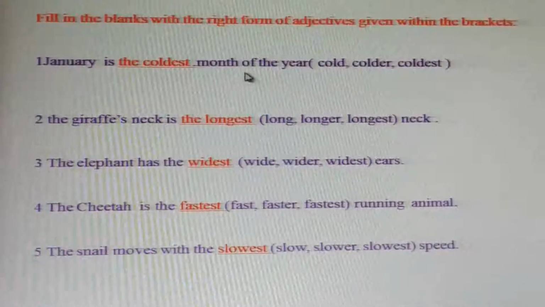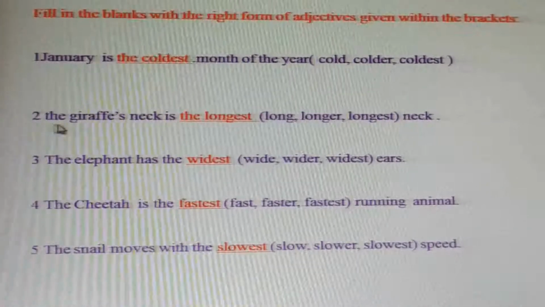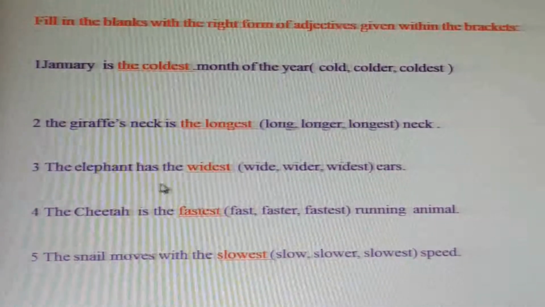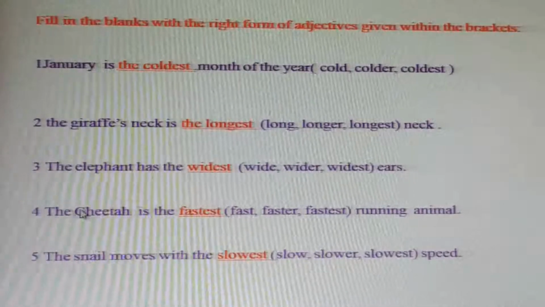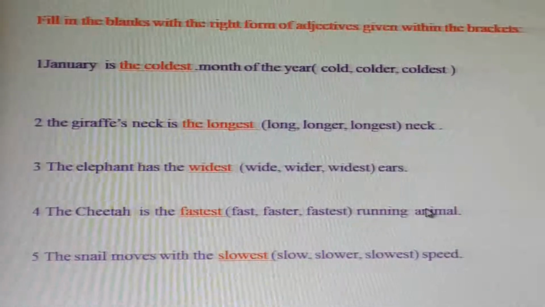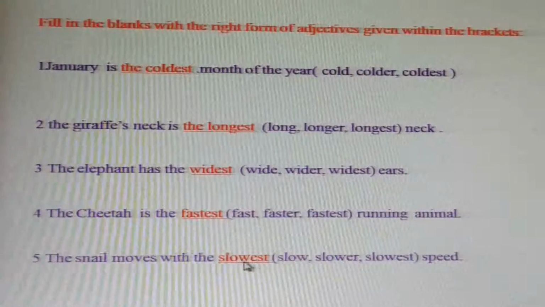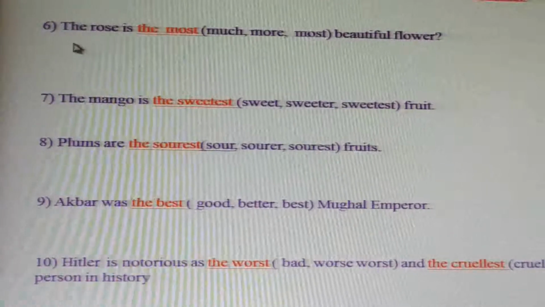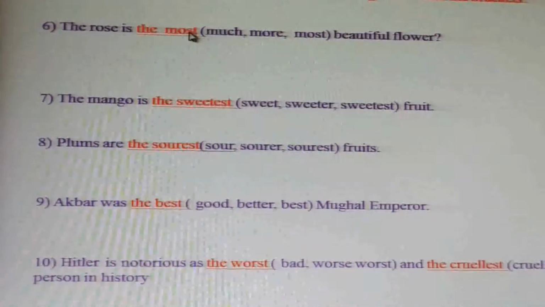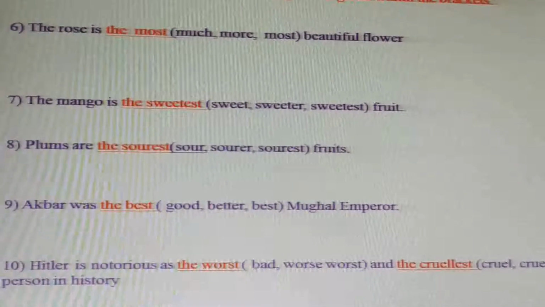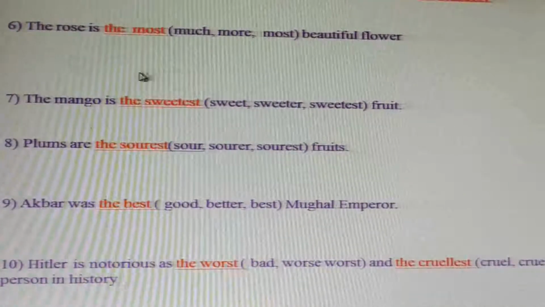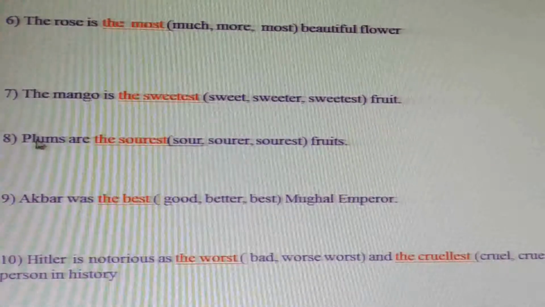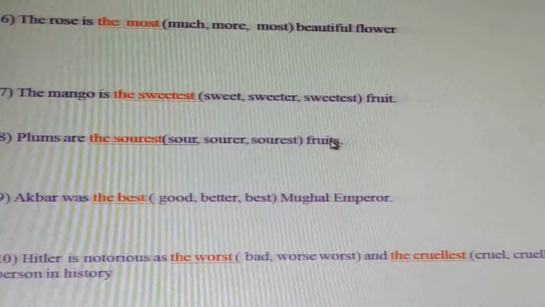January is the coldest month of the year. The giraffe's neck is the longest neck. The elephant has the widest ears. The cheetah is the fastest running animal. The snail moves with the slowest speed. The rose is the most beautiful flower. The mango is the sweetest fruit. Plums are the sourest fruits.